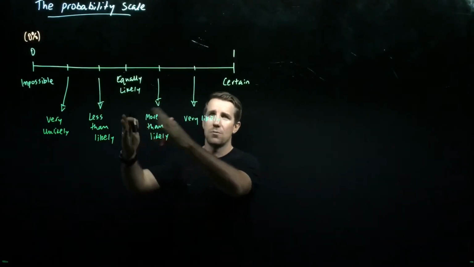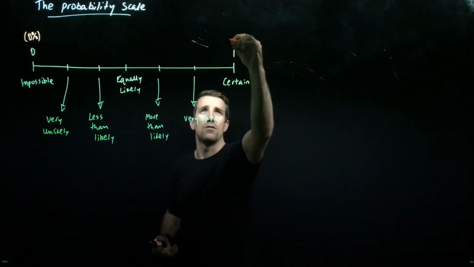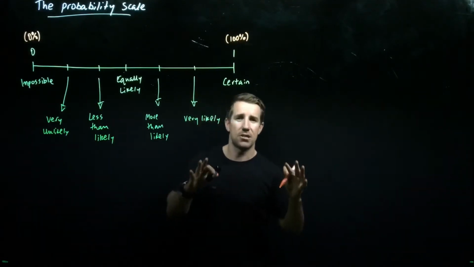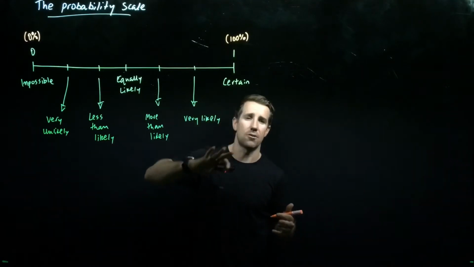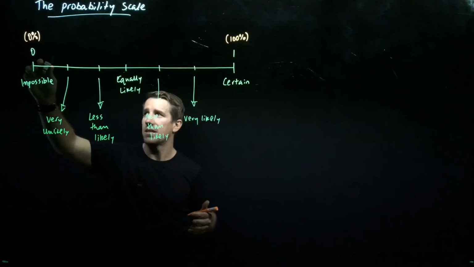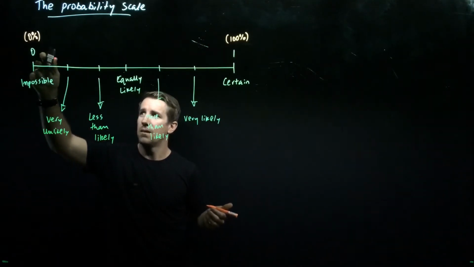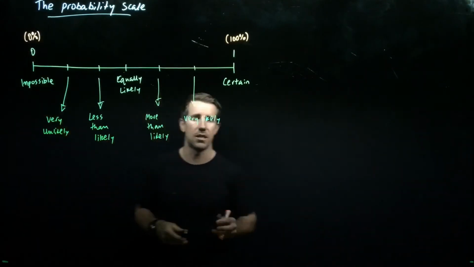As we move to the right, we come up with events that are absolutely certain, and that value of 1 is actually equivalent to something that has a 100% chance of happening. So the sun coming up tomorrow, we know at this point it's 100% certain that it's going to be coming up. And if we were to say on the Sunshine Coast here that it's just out of summertime, the chance of it snowing is going to be impossible. It's a 0% chance of occurring.